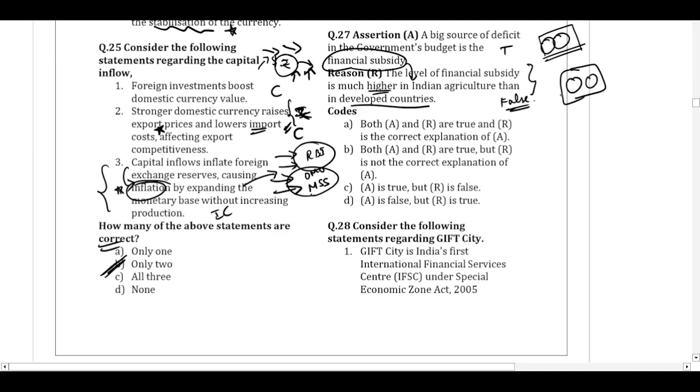So even though Indian government subsidy is high, it may not be as proportionally high as what a developed country does for its agriculture. So statement 1 is correct, statement 2 is incorrect. So the correct option is option C for question number 27.